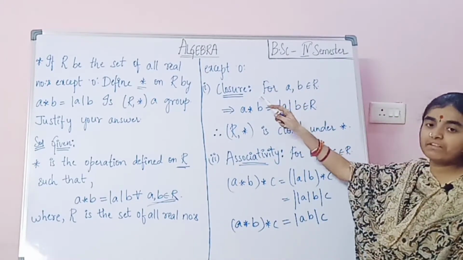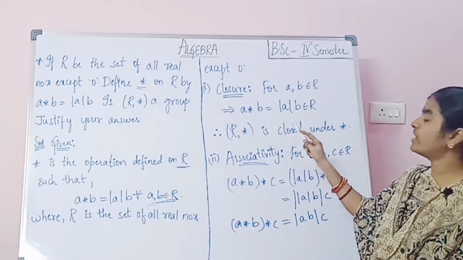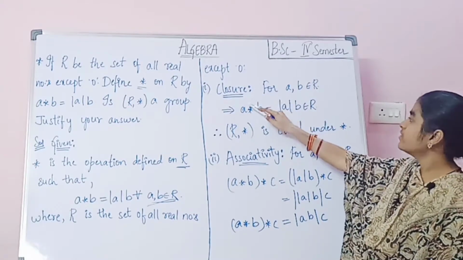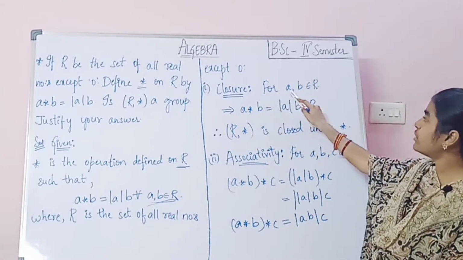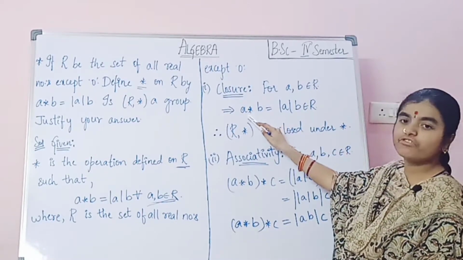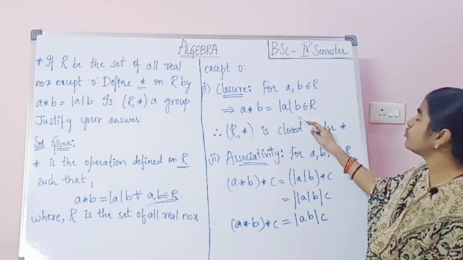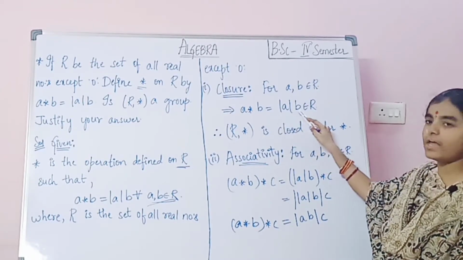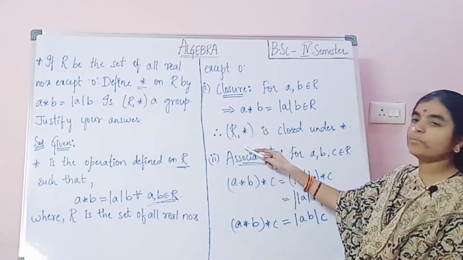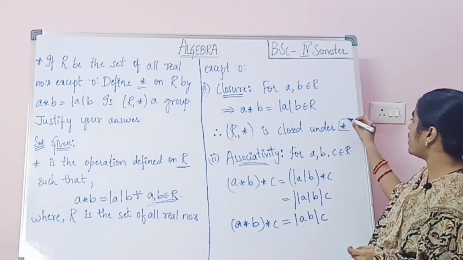What we have discussed in the earlier videos: a group should be closed under the binary operation star. So let us discuss the closure property. For a, b which belongs to R, a star b equals mod a into b, which belongs to R. Therefore we can say that (R, star) is closed under this operation star.